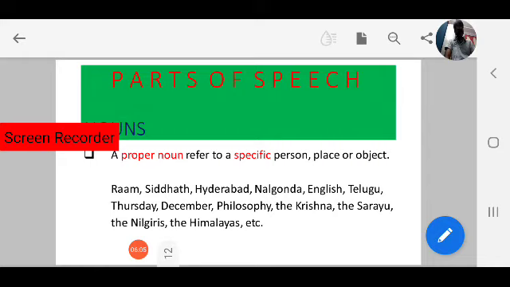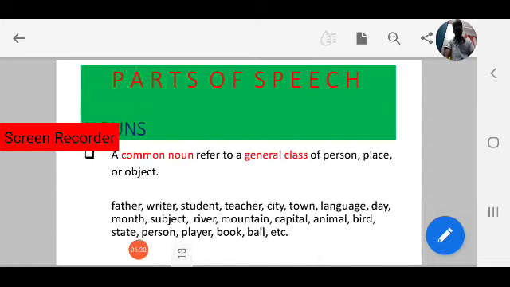The Krishna, the Godavari, the Sarayu, specific names of rivers. The Nilagiris, the Himalayas, these are the specific names of hills or mountains. A proper noun refers to a specific person, place or object. Okay, right. Next, let's go into common noun.